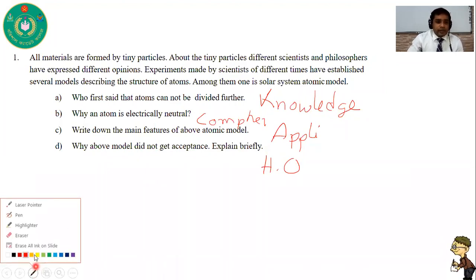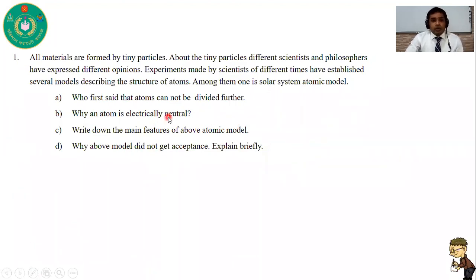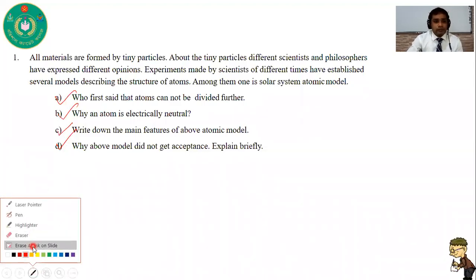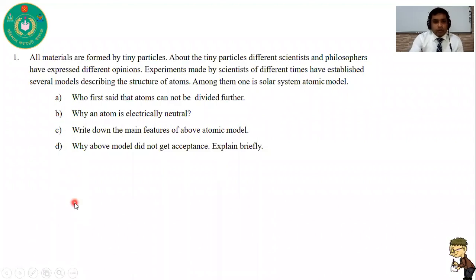So on the basis of a stem, there are 4 types of questions. One is a knowledge based question, which is set for knowledge. Another one is a comprehension type question. Number C is an application type question. And number D is a higher order or analysis based question. So now I am going to discuss how we can solve these questions. Okay.